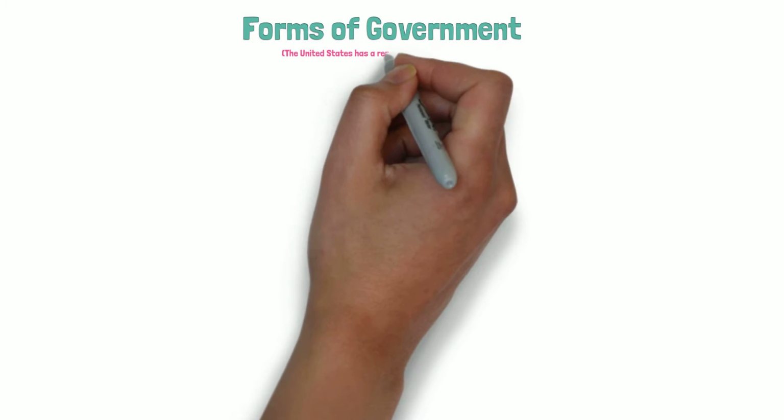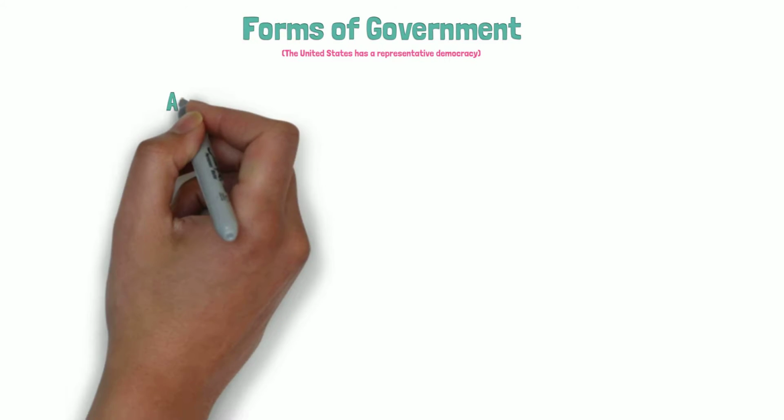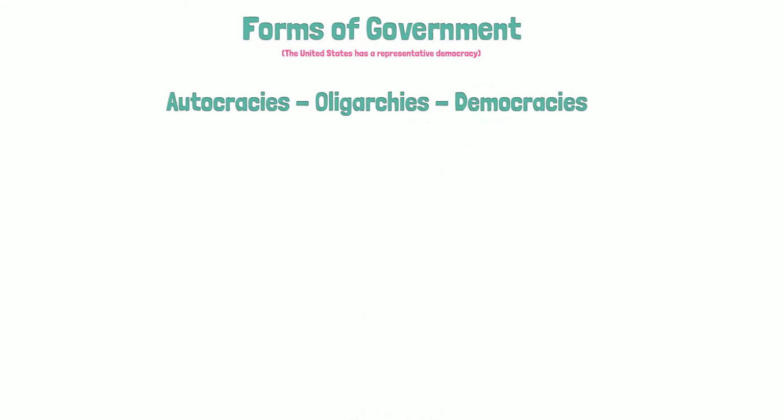Hello, everyone. Today we're going to be talking about forms of government. Forms of government refers to who has power in a country. The form of government the United States has is called a representative democracy. The first three forms of government we'll discuss are autocracies, oligarchies, and democracies. After that, we'll discuss communism and socialism.